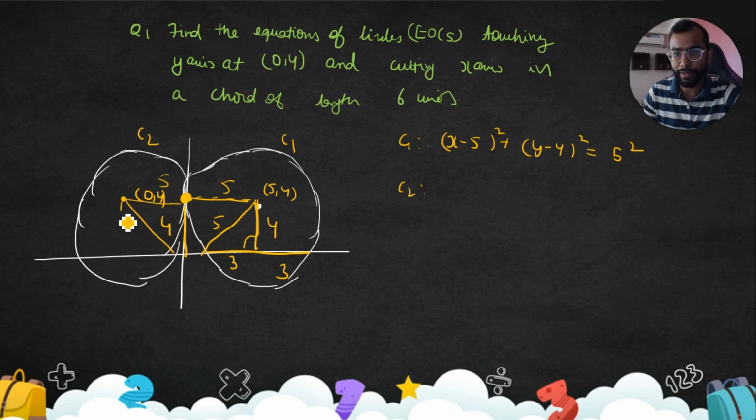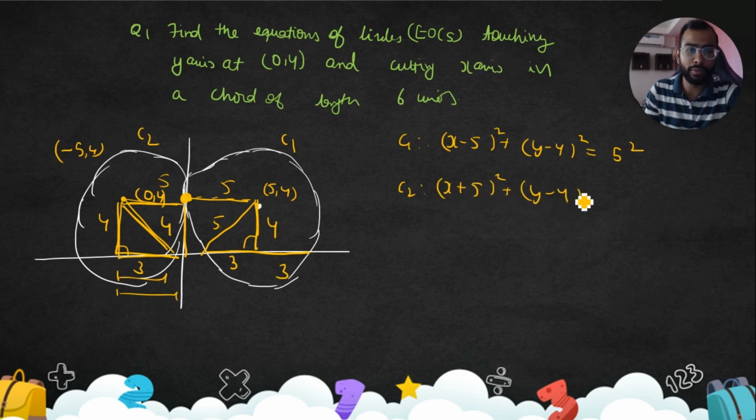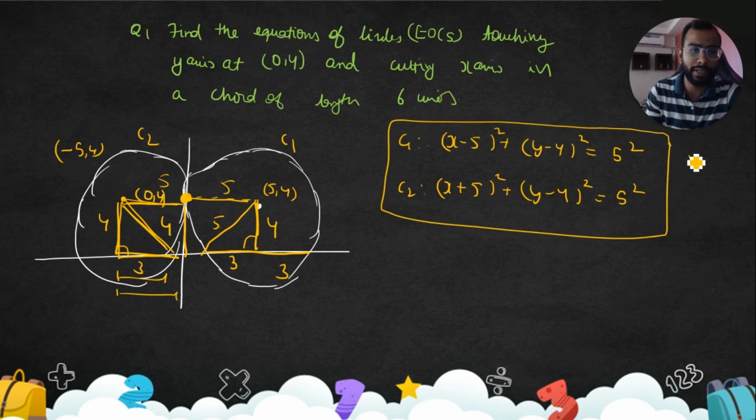C2 would be exactly here, we can understand. Radius is going to be 5, same thing. This distance is 4, this is 3, this is 5. So x is going to be negative. This complete is not 3, this complete is 5. So it's (−5, 4). So (x + 5)² + (y − 4)² = 5². Then we can find out the equation, we can solve that. Good question. Yes, making sense with all of us quickly.